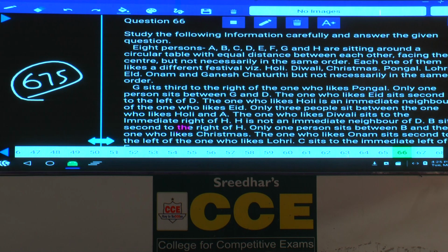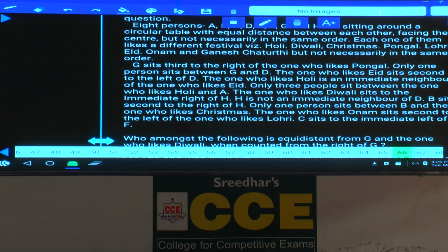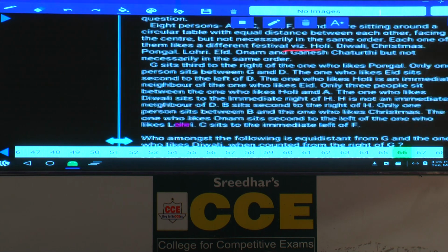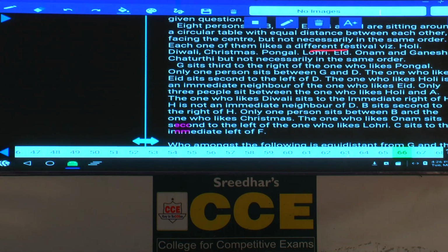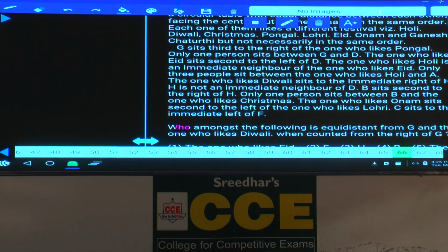8 persons, A, B, C, D, E, F, G and H are sitting around a circular table facing the center, but not necessarily in the same order. Each one of them likes a different festival. What is the parameter added here? Different festival. 8 different festivals were there, but not necessarily in the same order. Then condition number 1, G sits third to the right of the one who likes Pongal, isn't it?